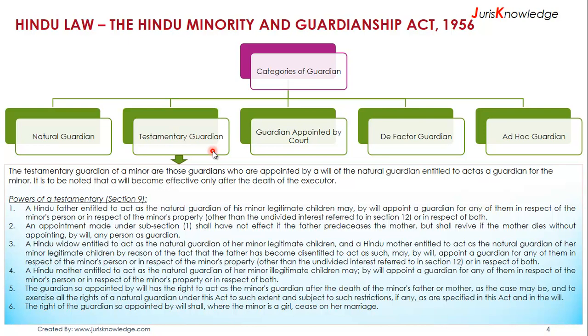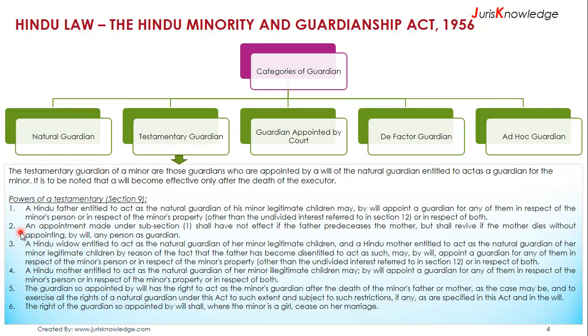There are certain powers of a testamentary guardian defined in Section 9 of the Act. It basically says a Hindu father entitled to act as a natural guardian of his minor legitimate children may, by will, appoint a guardian for any of them in respect of the minor's person or in respect of the minor's property, other than the undivided interest which is referred to in Section 12, or in respect to both.